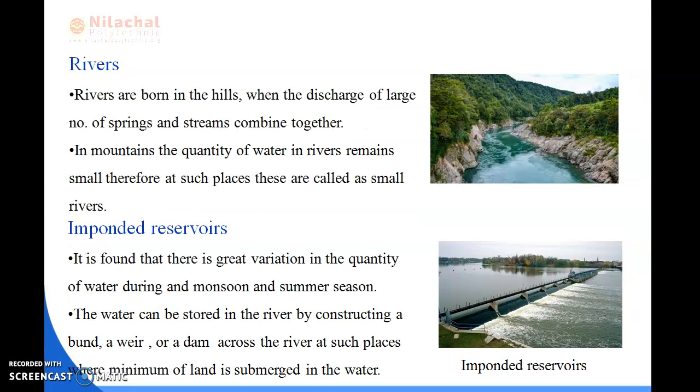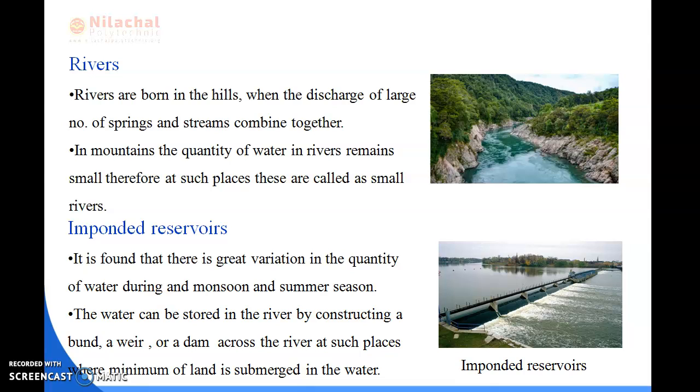Next I have discussed rivers. Rivers are born in the hills when the discharge of a large number of springs and streams combine together. In mountains, the quantity of water in rivers remains small. Therefore, at such places, these are called small rivers.